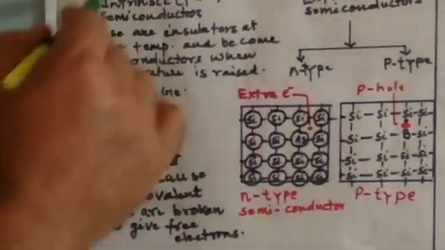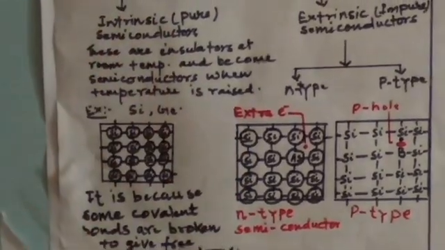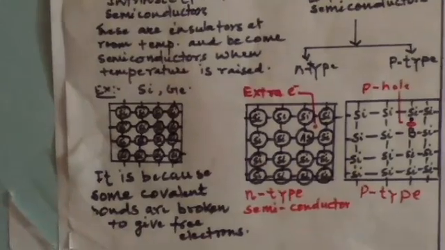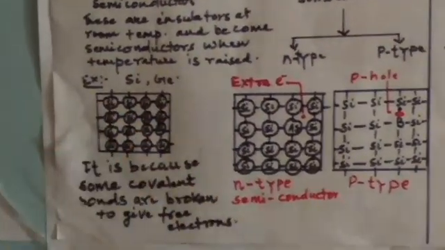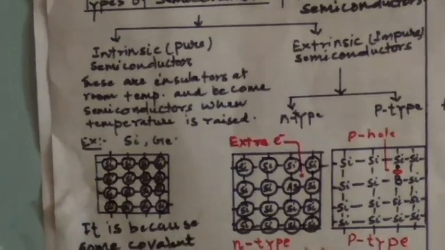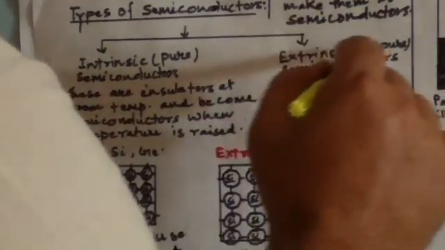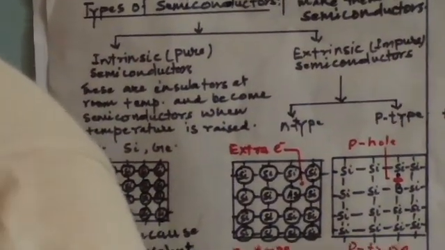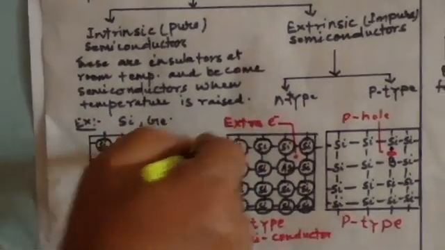The conductivity of semiconductors is improved by adding certain impurities. This process is known as doping. So extrinsic semiconductors or impure semiconductors are made from the intrinsic semiconductor by mixing some impurities. Silicon or germanium has 4 valence electrons.